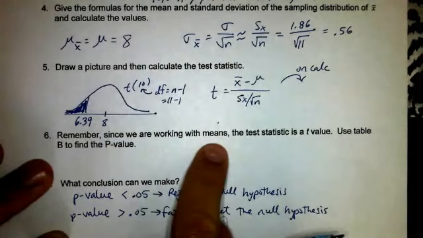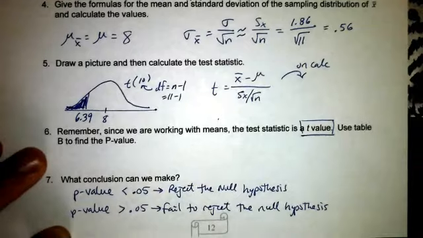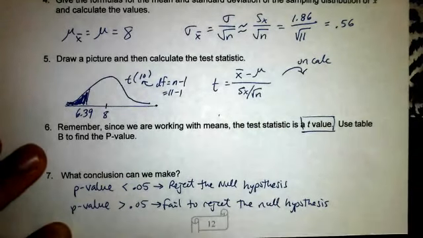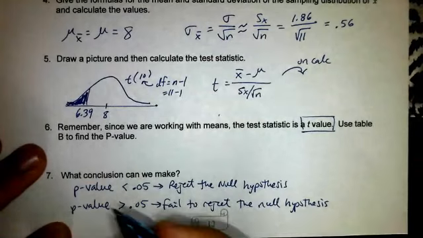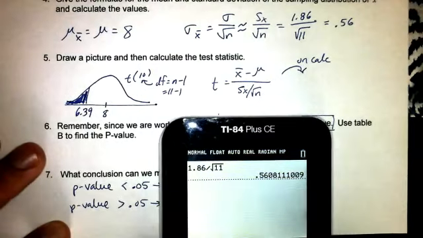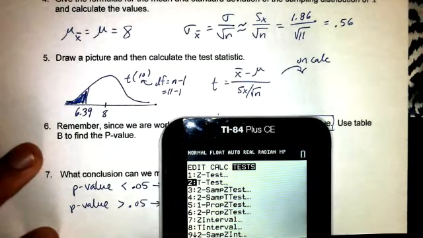So since we are working with means, we are talking about a t-value, and here's how we're going to do it. We could use a table, and I think you guys all have copies of the t-distribution table, but instead we're going to go to our calculator, and we're going to go stat over to test, and we're going to go to a t-test.